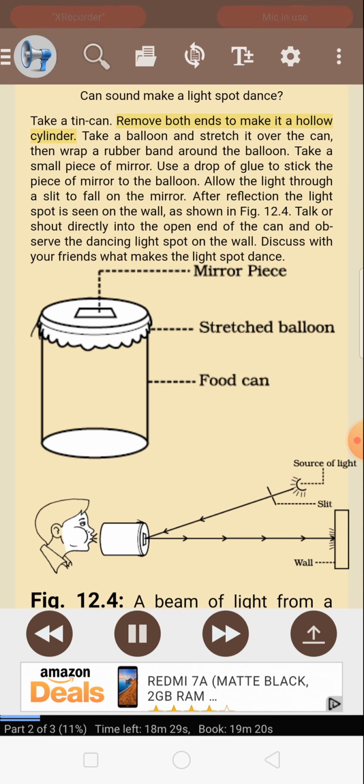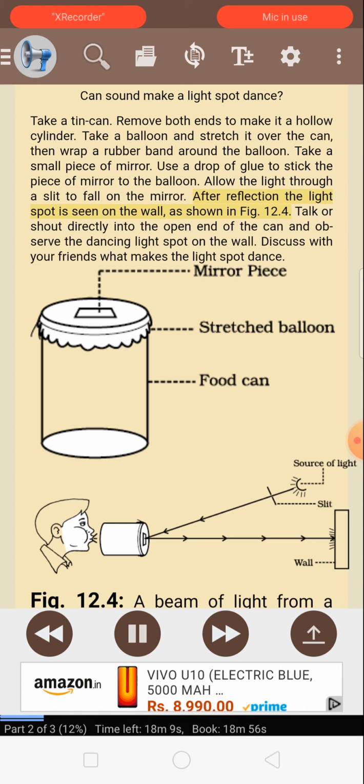Take a tin can. Remove both ends to make it a hollow cylinder. Take a balloon and stretch it over the can, then wrap a rubber band around the balloon. Take a small piece of mirror. Use a drop of glue to stick the piece of mirror to the balloon. Allow the light through a slit to fall on the mirror. After reflection, the light spot is seen on the wall, as shown in figure 12.4. Talk or shout directly into the open end of the can and observe the dancing light spot on the wall.